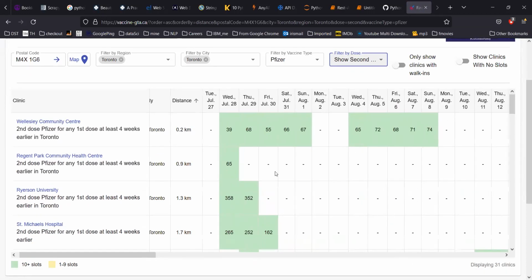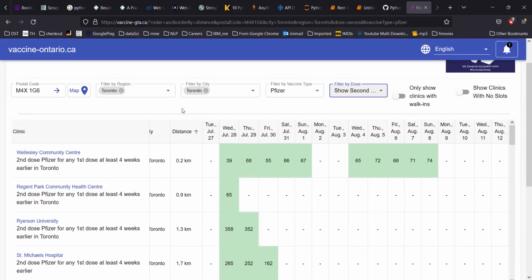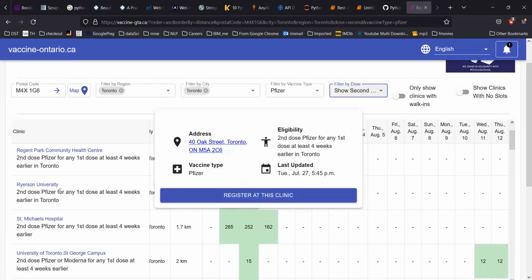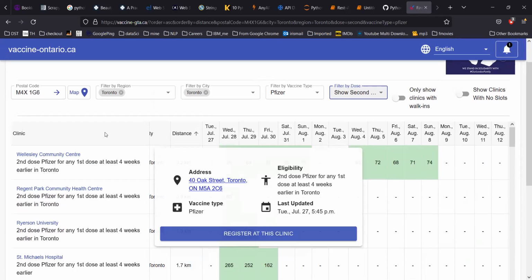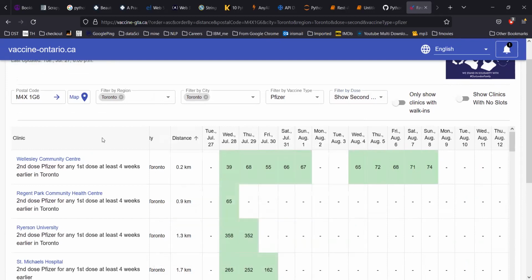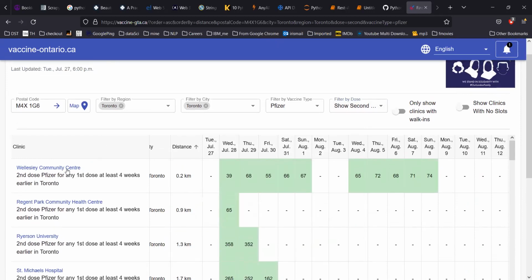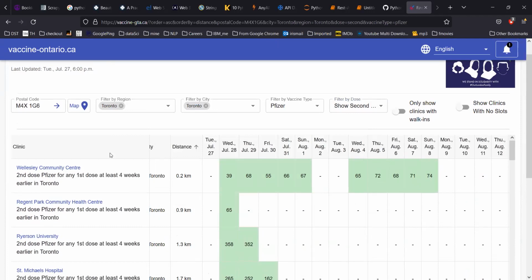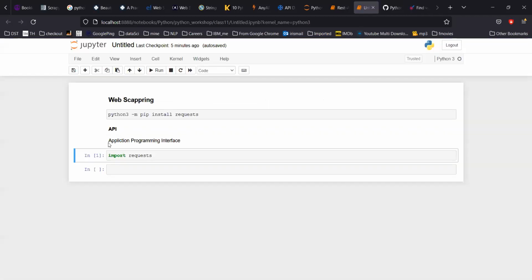Now the question is, where did they get the data? Whether the dose is available at Wellesley Community or Regent Park or Ryerson University is specific to the hospitals. This site doesn't have access to this data. So how are they working? Each of these hospitals has its own website. We have seen that we have to register on a provincial site to get the doses. And each site has exposed its data via an API, the application programming interface. Now what's that? We'll quickly see.